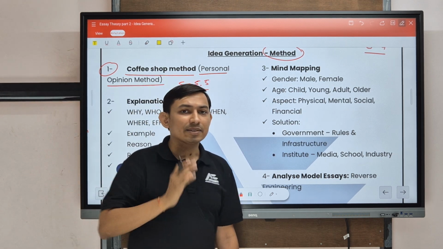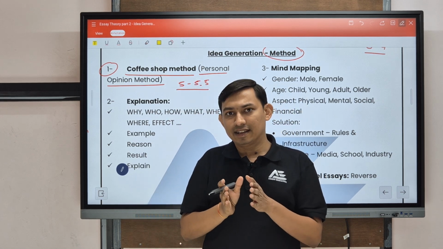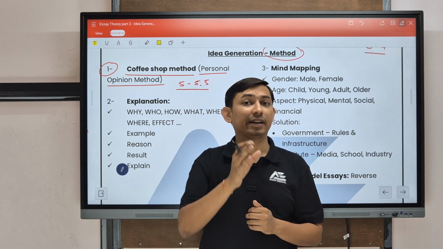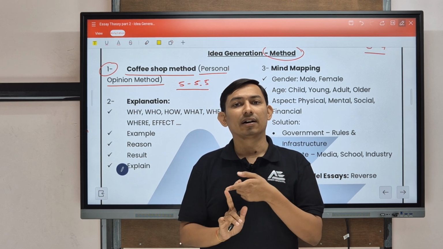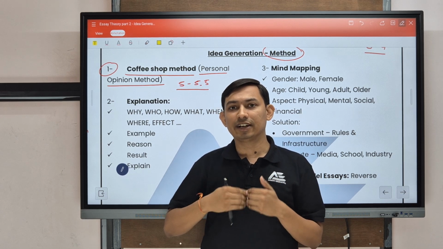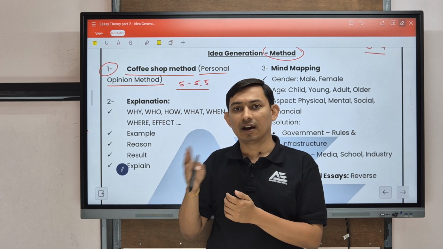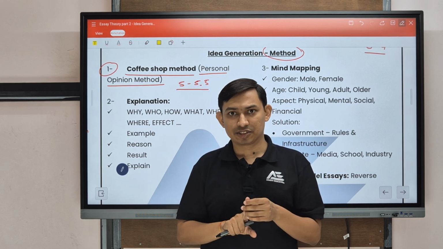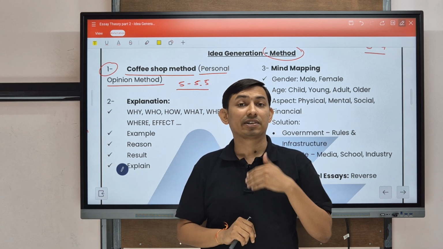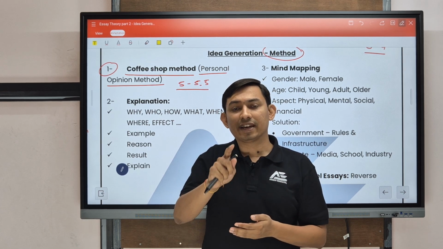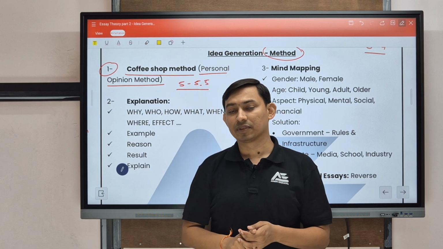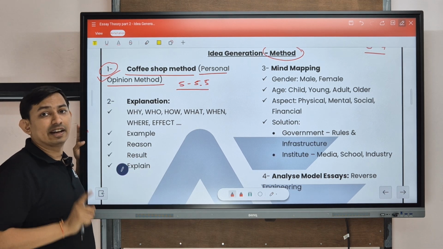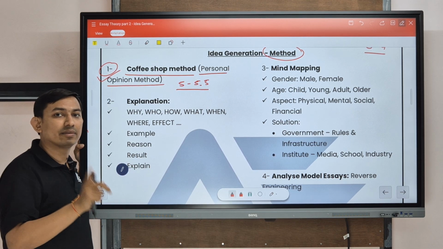Basically, in this method we have to visualize a scenario in which we are having a discussion with our friends. We can compare it with our tea shop or pan parlor scenario, in which we normally discuss with our friends or relatives. For example, related to the Cricket World Cup, demonetization or lockdown, we normally give our suggestion. We always give an argument, so we can connect it with that scenario. We are going to imagine a situation where we are having a discussion with our friends. Clear?